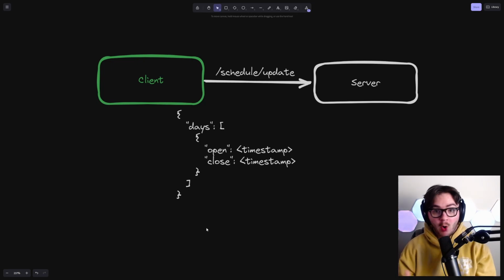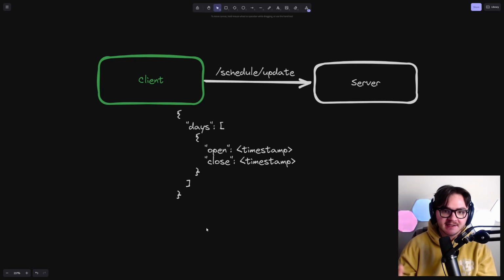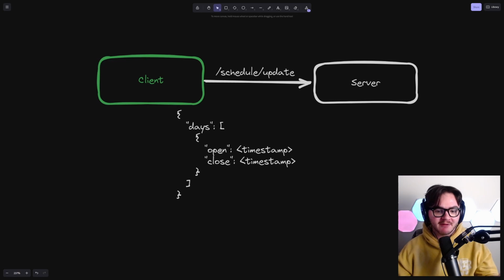All right, your hours for the day. Super easy. We're just going to have an array of days, 0 through 6. All right, 7 entries, pretty straightforward. I think you can guess what corresponds to what. And then we're going to have an open timestamp and a closed timestamp. This is going to tell people when they can and can't place orders. All right, we're moving right along.